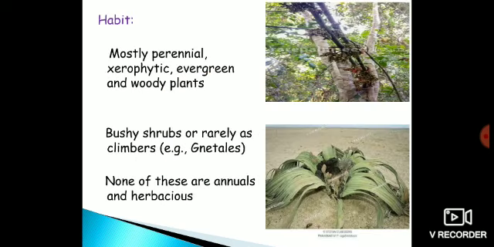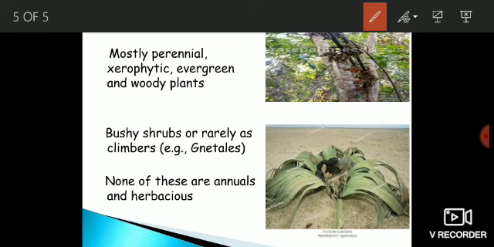Now, their habit. The gymnosperms are mostly perennial. That means they complete their life cycle in more than two growing seasons. They are xerophytic, growing in those areas where water is not abundant, and they are evergreen. That means they do not shed their leaves, they are evergreen throughout the year, and they are mostly woody plants. Their stem contains wood. However, there are some gymnosperms which have a bushy appearance. They are shrubs, or rarely it has been found that some gymnosperms are climbers.